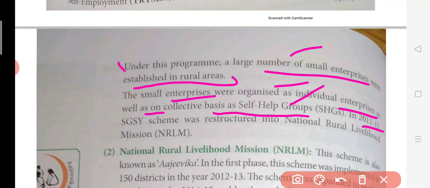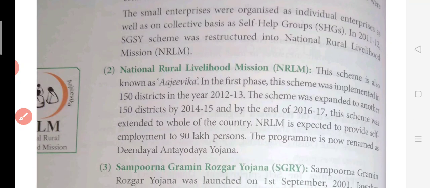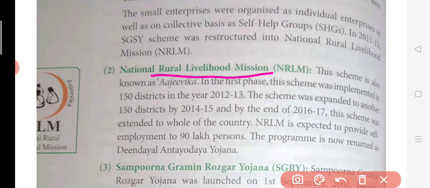Now in 2011-12, the SGSY scheme is now called NRLM, the National Rural Livelihood Mission. Now we will be reading about this NRLM. What is this livelihood mission? This is again to improve the condition of the rural area. This scheme is also known as आजीविका. इसको आजीविका भी बोलते हैं.